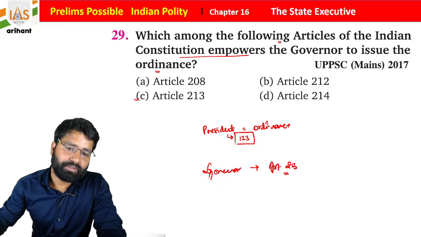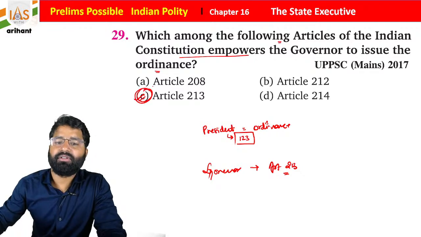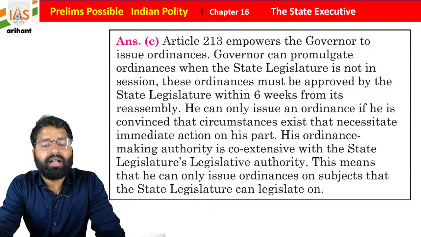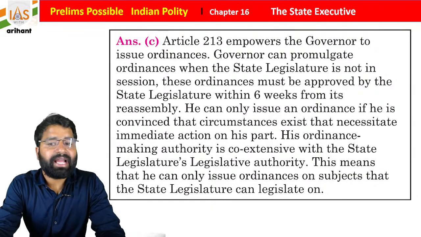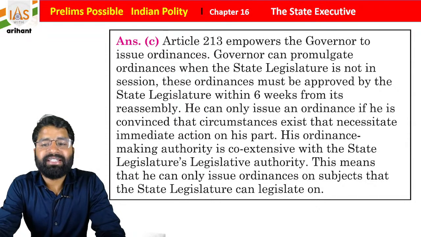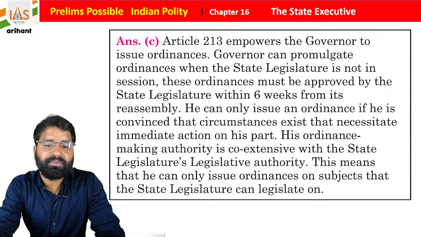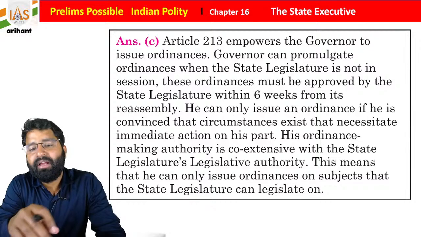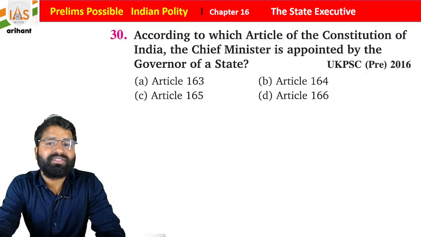Okay, so this is important, just try to remember this also, and this is going to be important. Getting it? So Article 213 empowers the governor to issue ordinance. The governor can promulgate ordinance when a state legislature is not in session. These ordinances must be approved by the state legislature within 6 weeks from its first reassembly, or it can exist for a maximum of 6 months.